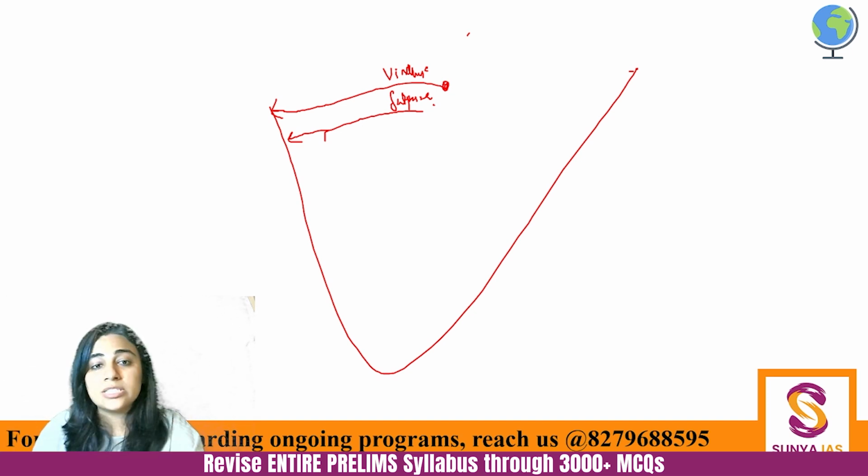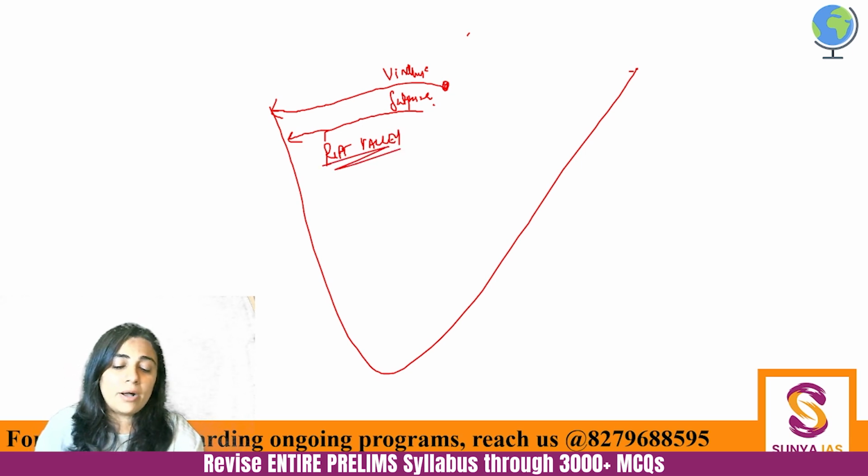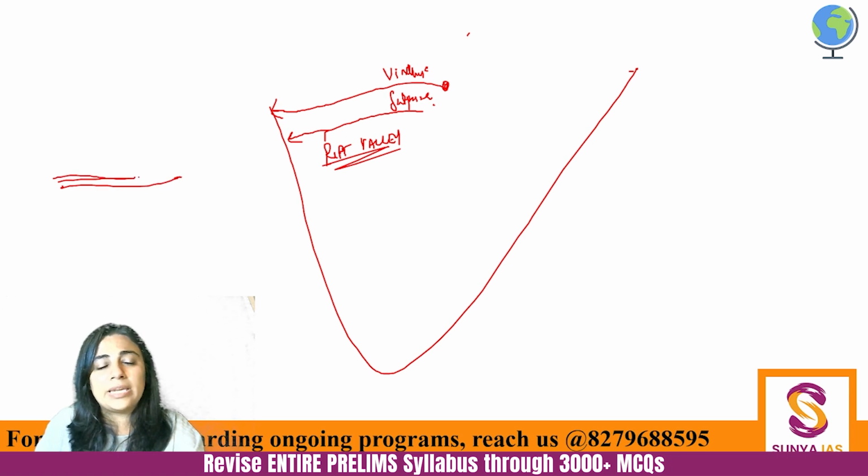Why are they flowing towards the west? Because they are flowing in rift valleys. They are flowing in rift valleys. So, that's why they are not flowing towards the east. What is the rift valley? See, this is a plain area and a river is flowing on a plain area. So it will gradually just follow the slope of the plain area. But you see this kind of a structure.